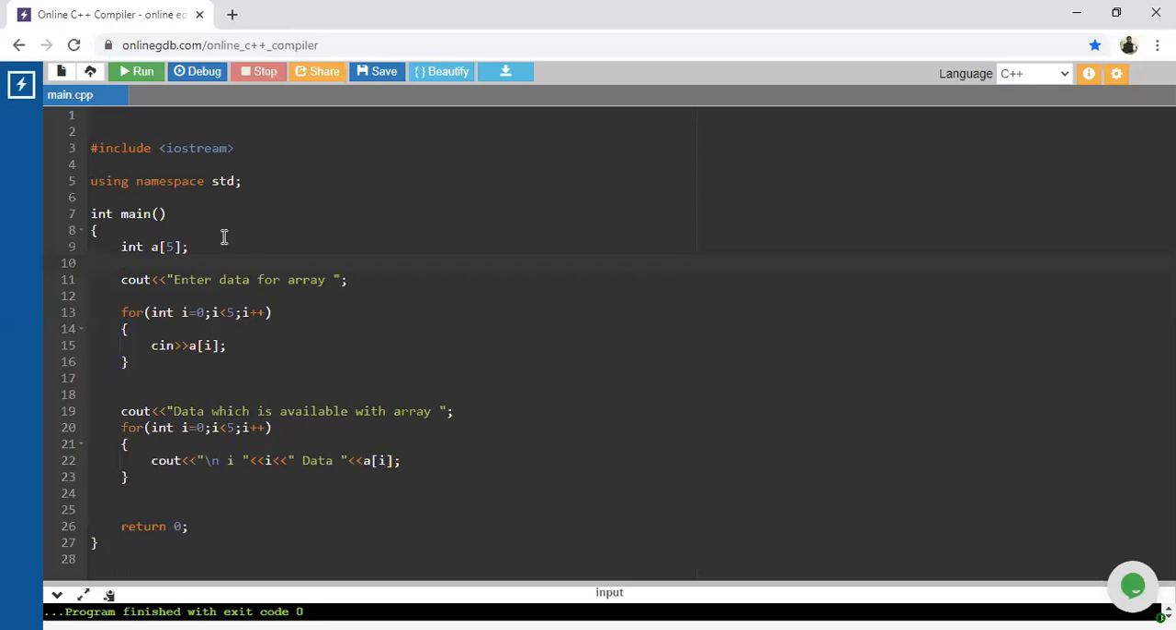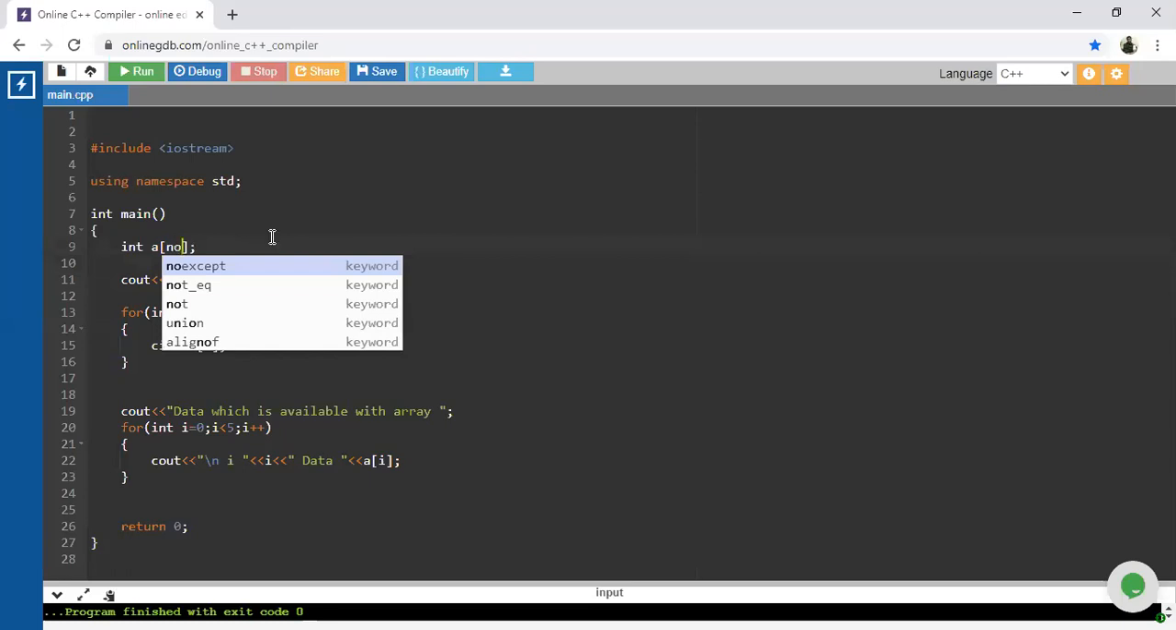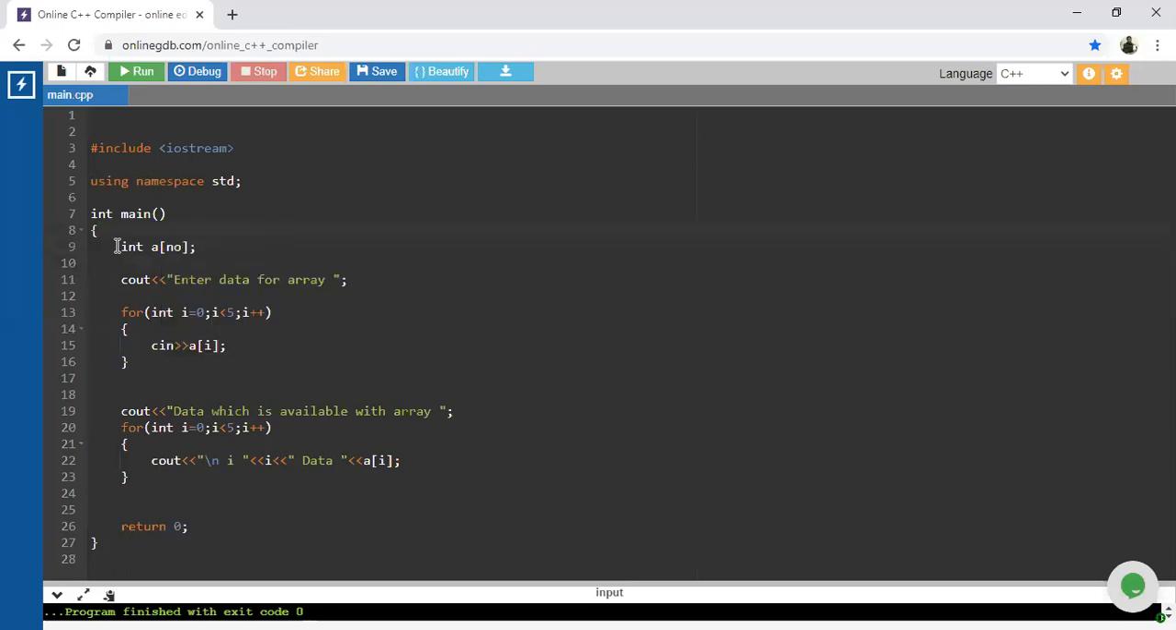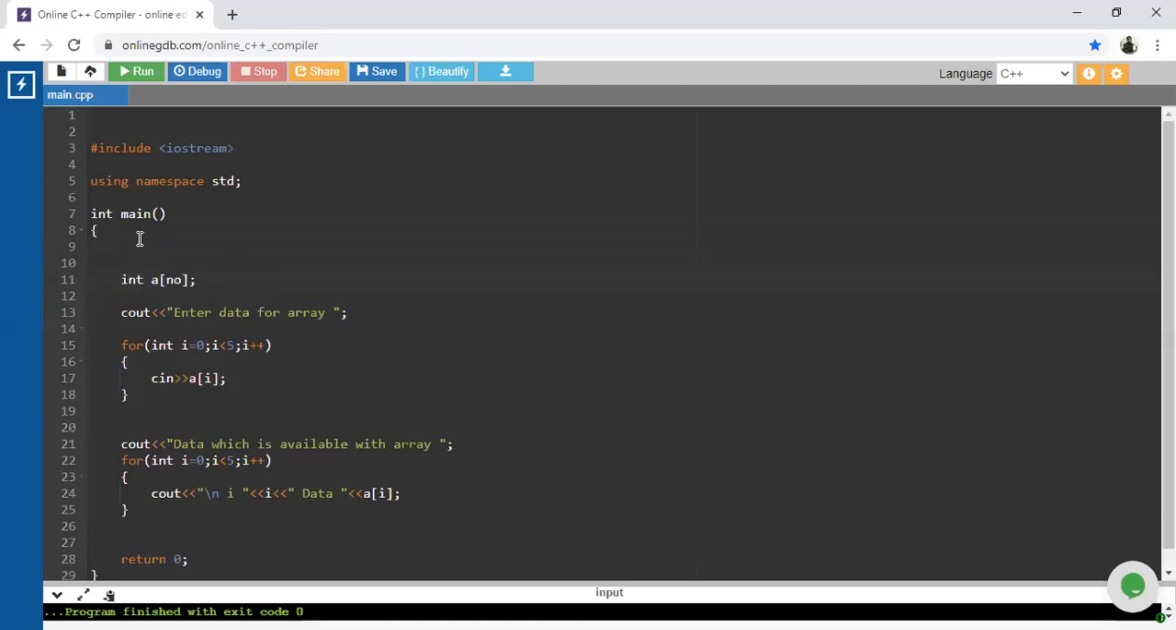So here in this case, we have considered this 5 as a static. Instead of that, suppose I will consider it as NO. NO means the number which the user is going to enter. And for that particular purpose, first of all, I have to provide some value for that NO, because for every execution, that NO is a different value.